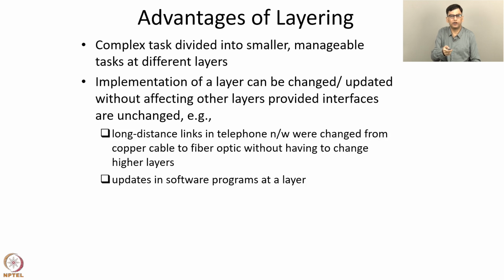An example which occurred after the advent of fiber optic technology was the following. Earlier, long distance links in the telephone network were based on copper cable. They were upgraded to fiber optic cables after fiber optic technology was invented. And this transition happened without having to change the higher layers. Only the physical layer and link layer were changed when cables were upgraded from copper cable to fiber optic. The higher layers did not have to be changed.